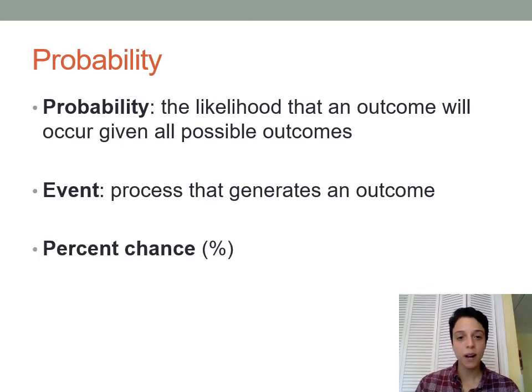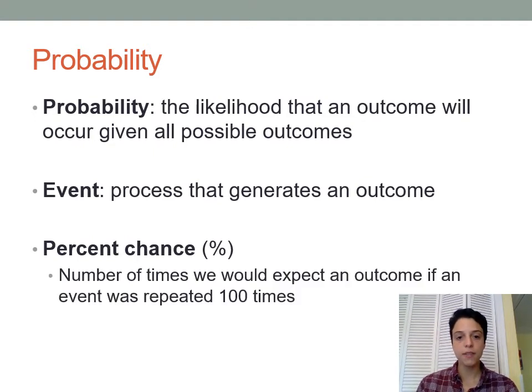All right, so with probability, we're going to be coming up with a probability that'll be expressed as a decimal, but we can also use that to come up with a percent chance. And a percent chance describes the number of times that we would expect an outcome if the event was repeated 100 times. So if we drew an M&M out of a bag 100 times, how many times would we expect that M&M to come up red? And so that would be the same thing as the probability of getting a red M&M. It's just a different way of expressing it.